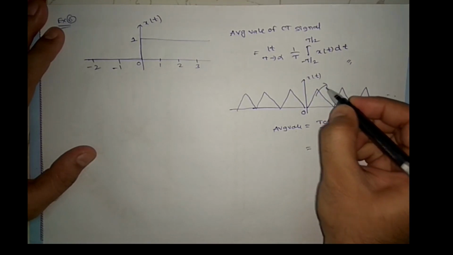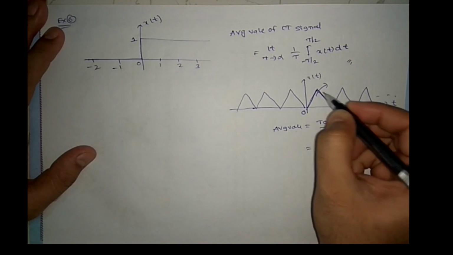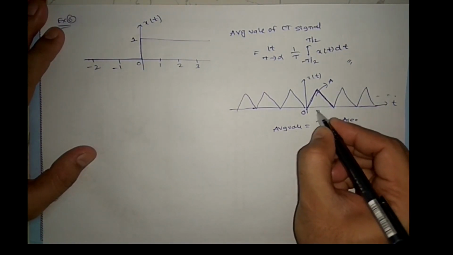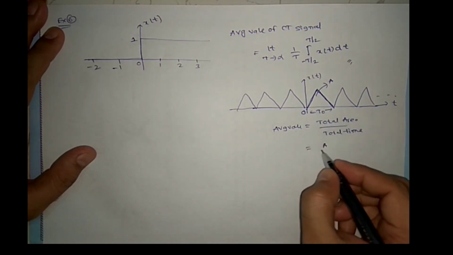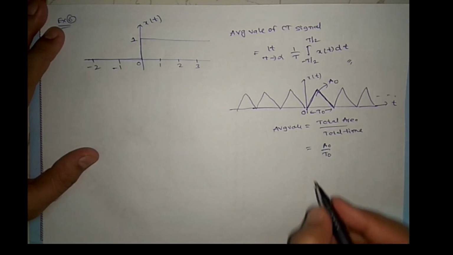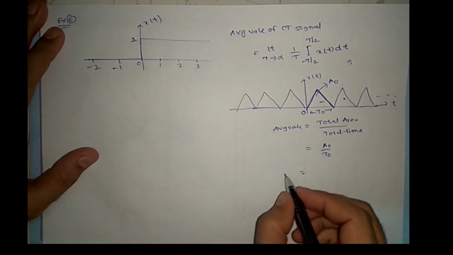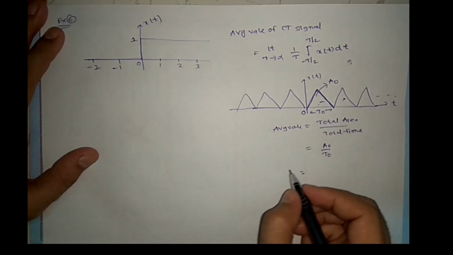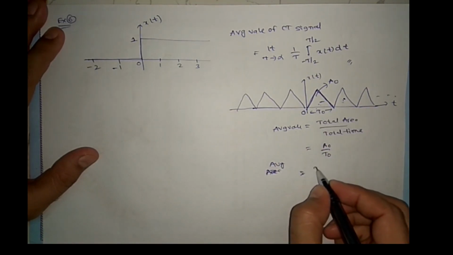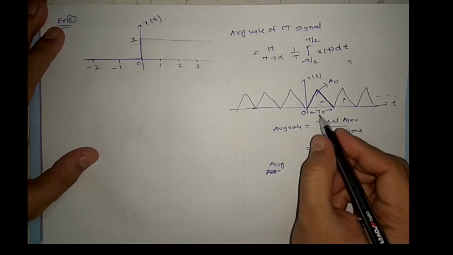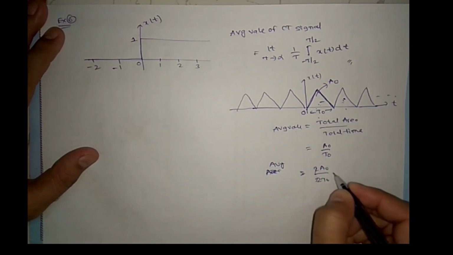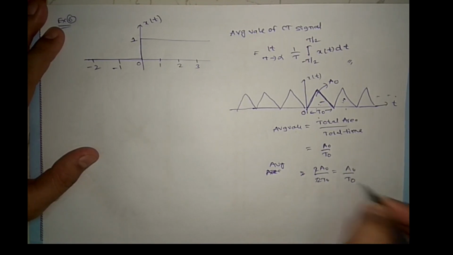Assume the area of one triangle is A₀ and the fundamental time period is τ₀, so the average is A₀/τ₀. If you take two triangles, the area is 2A₀ and the time is 2τ₀, so again A₀/τ₀.